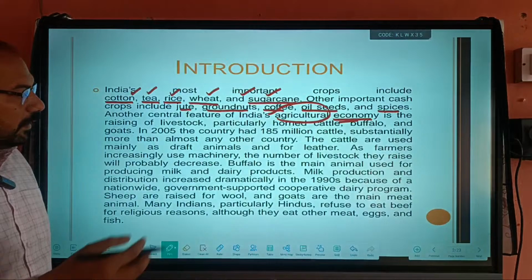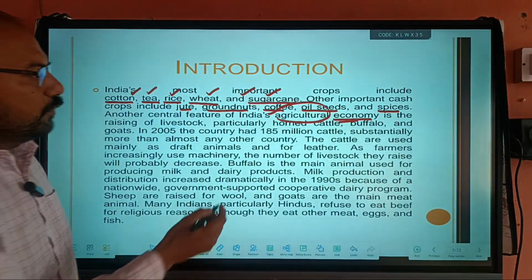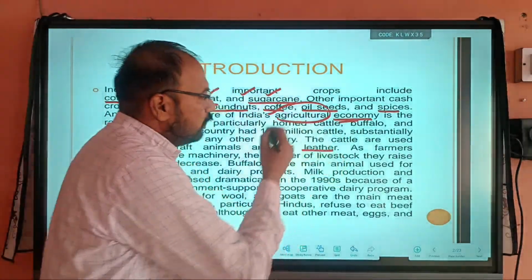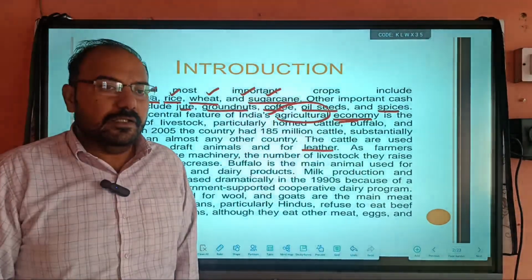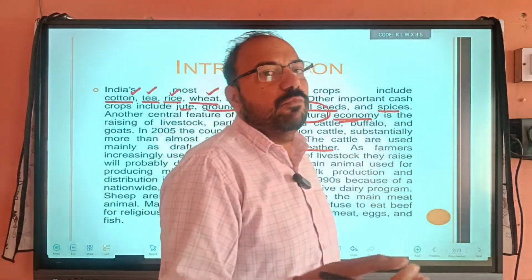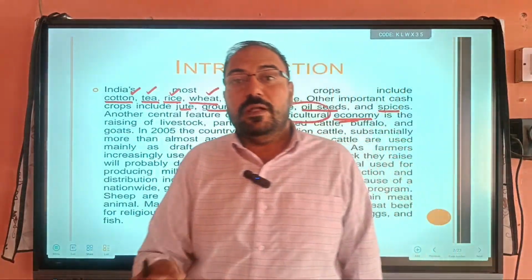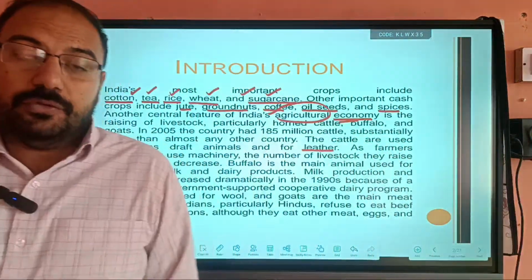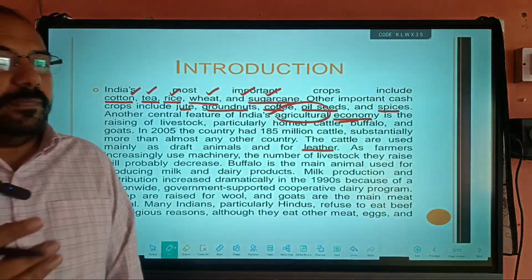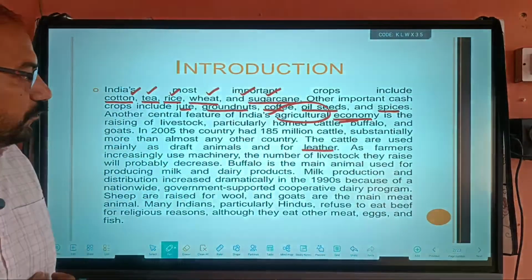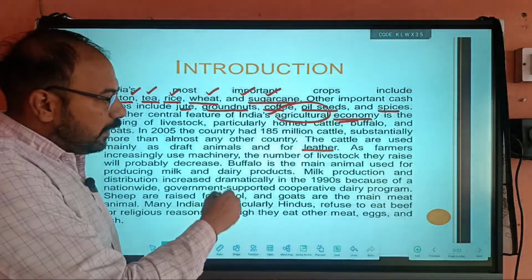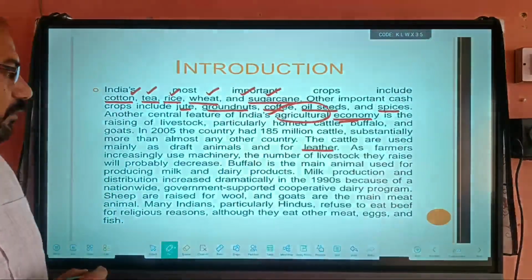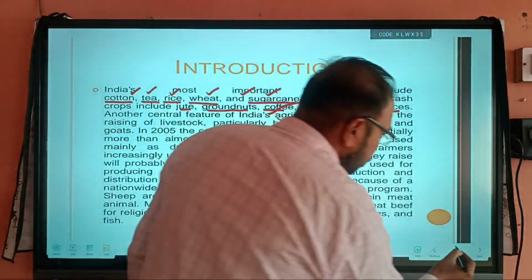Other things are also produced, such as leather. Some animals are used for the production of leather, and some animals, especially buffalo and cow, are used for the production of milk. So these are part of our foods, and this is known as animal husbandry.